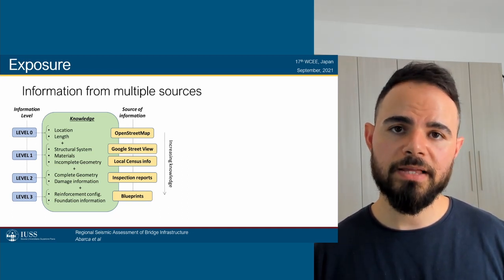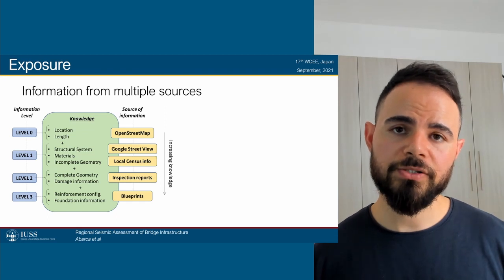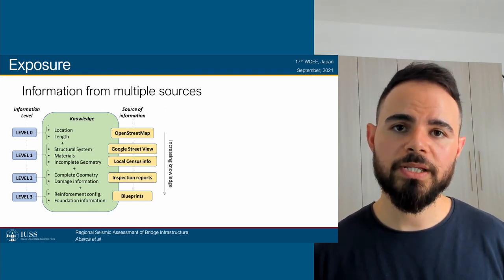Then we have level 2 information, which is a lot more complete. This is typically gathered from inspection reports. Level 3 information is basically the one that you obtain from blueprints.